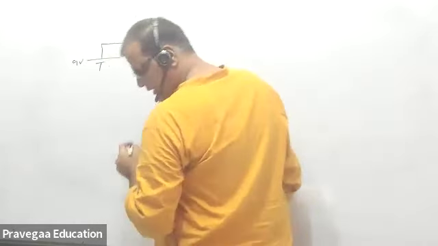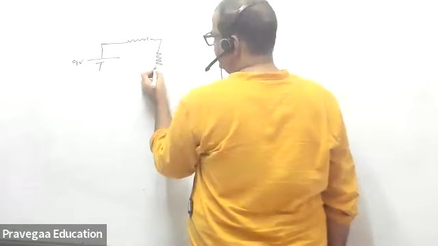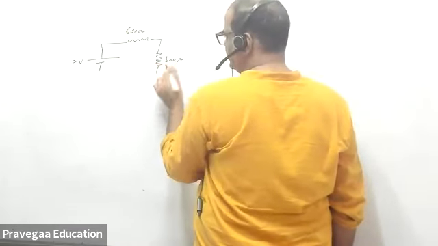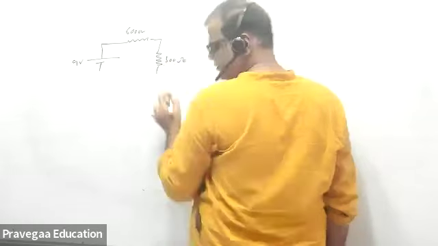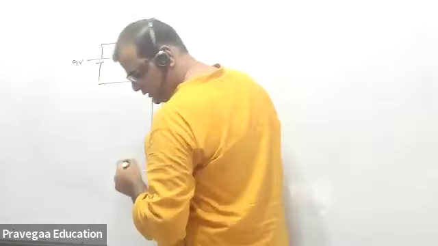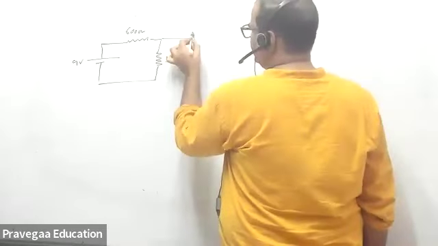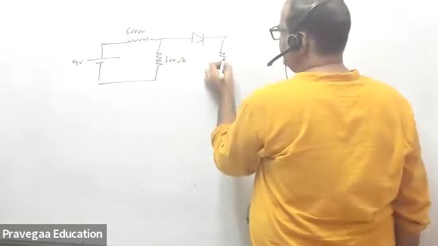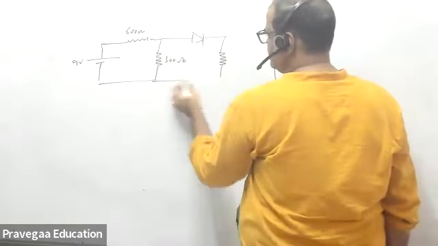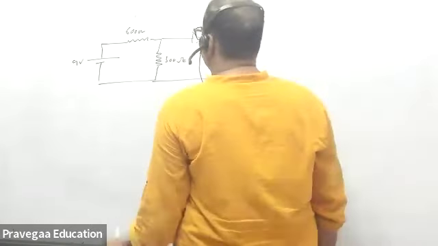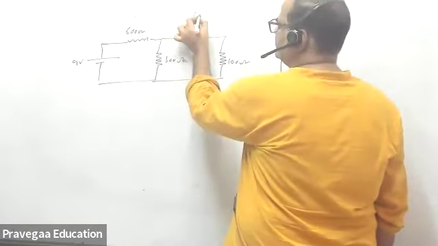Okay, you have a 600, say 600 ohm resistance, 300 ohm resistance. And now you have a diode, and you have a 100 ohm resistor. Okay, tell me how much ID is flowing through the diode.